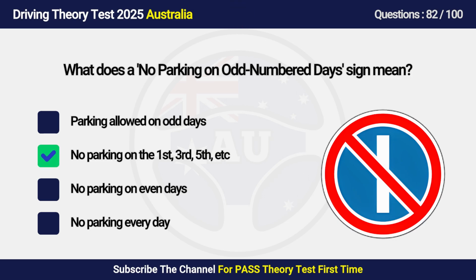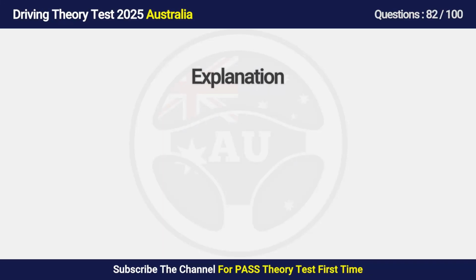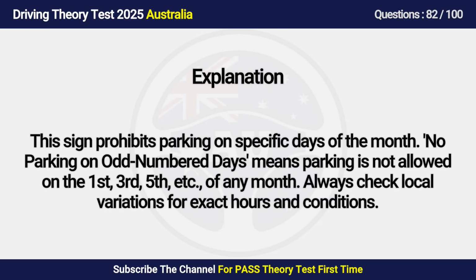Answer is B. No parking on the etc. This sign prohibits parking on specific days of the month. No parking on days means parking is not allowed on the etc. of any month. Always check local variations for exact hours and conditions.